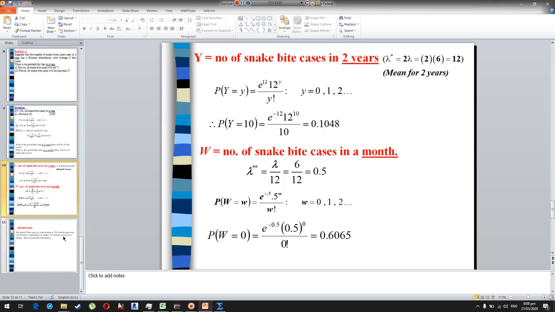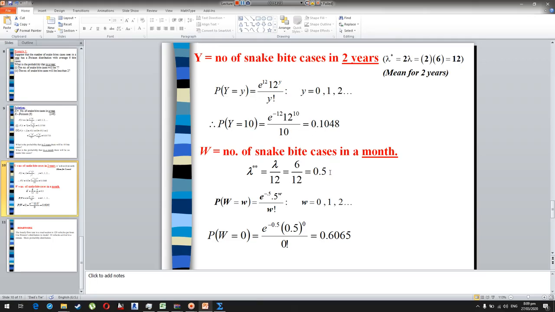So okay, if we see here the number of snake bite cases in 2 years, for 1 year the average was 6. So for 2 years lambda will be modified, and that lambda star equals 2 multiplied by 6, because now the mean for the 2 years is 12. Mean for 1 year was 6 and mean for 2 years is 12. So using the same technique we will have probability for different values.